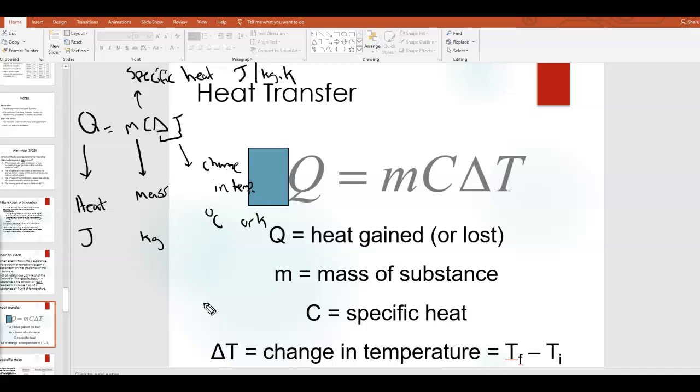Now here's basically what this equation says. Basically this equation says if you add this much heat to an object with this mass and this specific heat, its temperature is going to change. Okay, likewise, if you have a negative heat, in other words, if you remove heat from an object, given this mass and this specific heat, the temperature is also going to change, but it's going to decrease in temperature. Okay, so this equation basically allows us to connect how much the temperature changes based off of how much heat that we add or remove. Okay, so that's what we're going to see now. So I'm going to erase what's on the slide here, and we're going to look at some examples in just a minute.